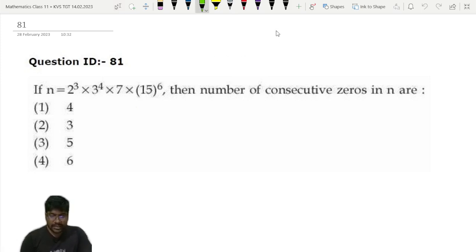The KVS TGT question paper pattern was like this: total 180 questions. Out of that, 100 marks was for mathematics.